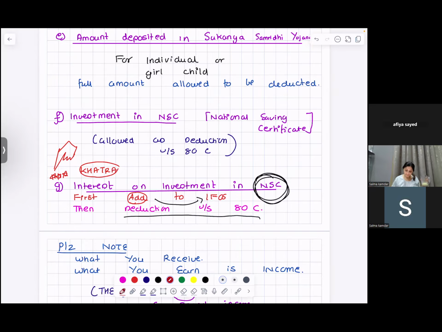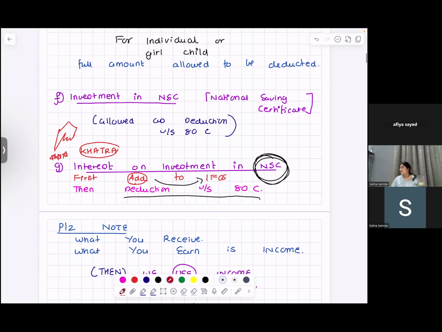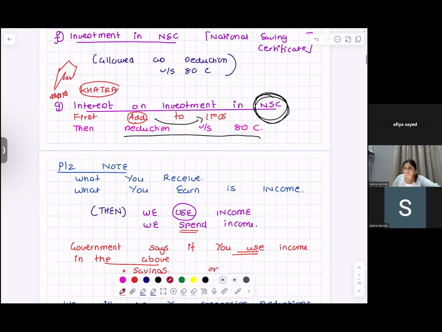And it is 15% of the sum assured. After what year? What is the date?